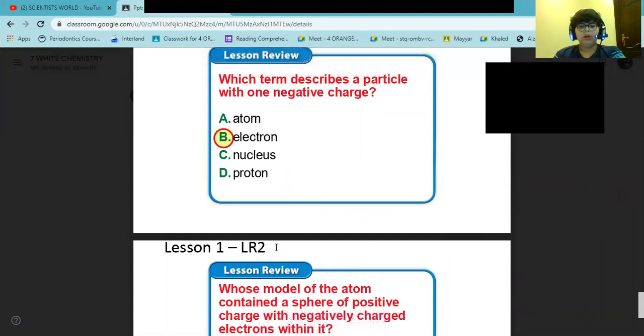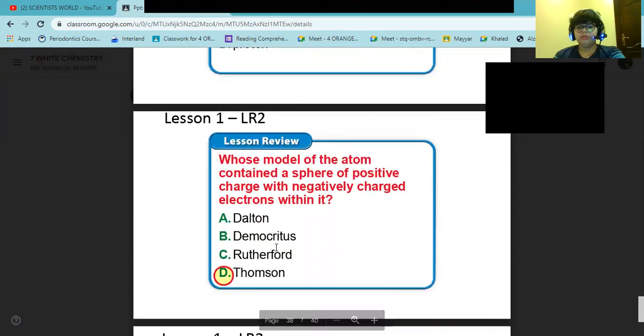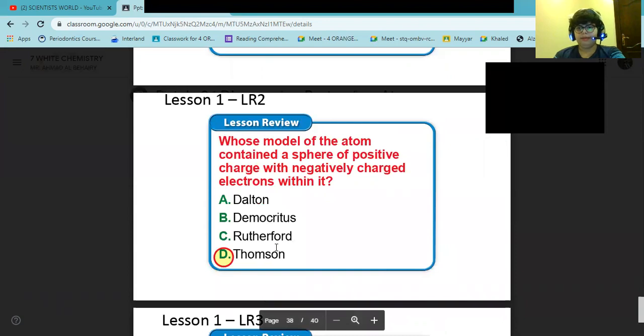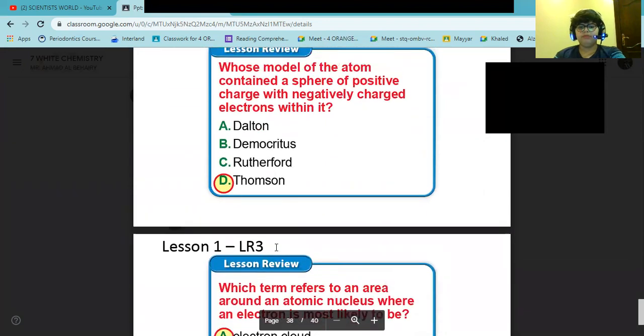Whose model of the atom contained a sphere of positive charge with negatively charged electrons within it? Which scientist? Tell me in the comments before I go down to the answer. Who said J.J. Thomson? It's right.